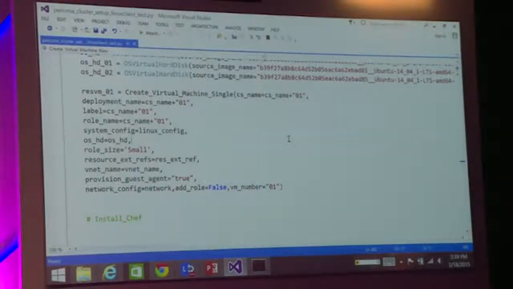What I have written is a simple script in Python. What it does is create a single VM. It'll create a VM on a virtual network. Actually, I have removed the virtual network. It'll create a VM and install a Linux Chef client extension. There's a Windows Chef client and there's a Linux Chef client extension.